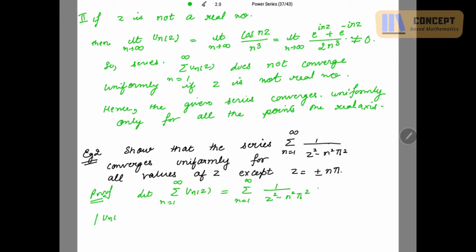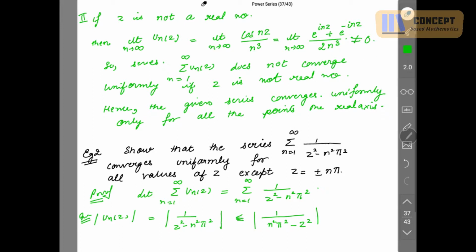Mod of u_n(z) is equal to mod of 1 over z square minus n square pi square. Can I interchange the terms in the denominator? Yes. Wait, it is not less than or equal to, I will do that in the next step.